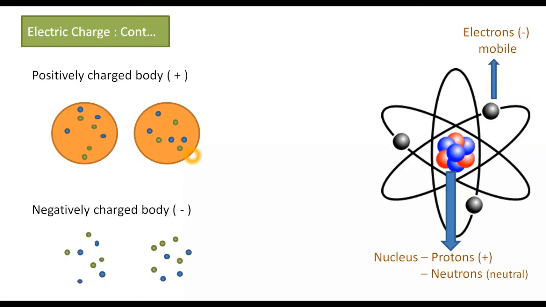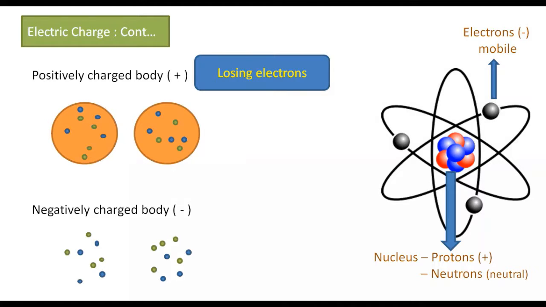It means it has more positively charged particles, so this becomes a positively charged body. When it loses one electron, it becomes positively charged.